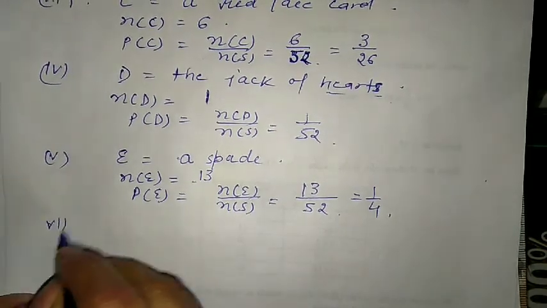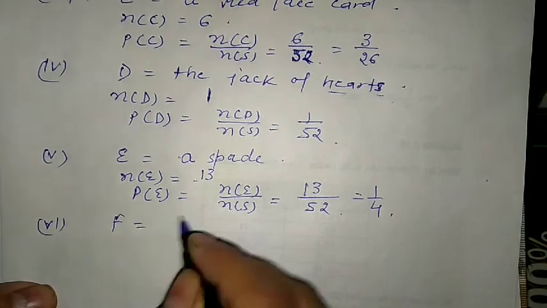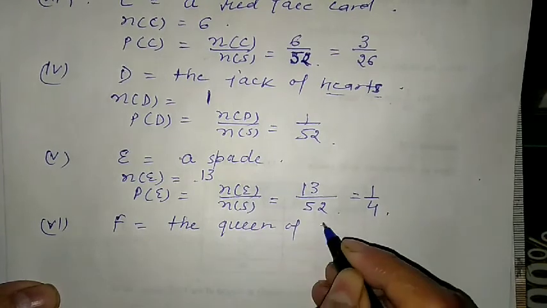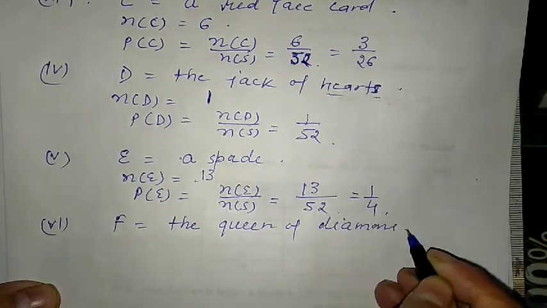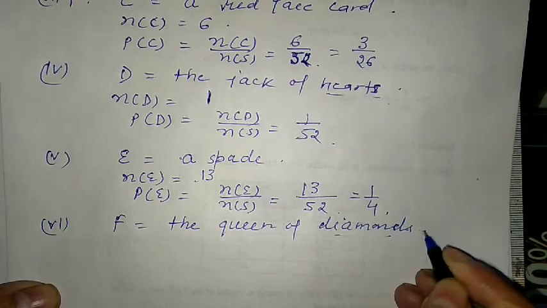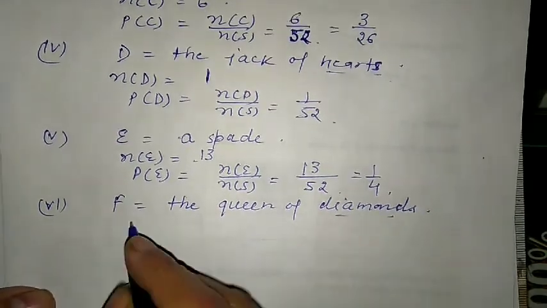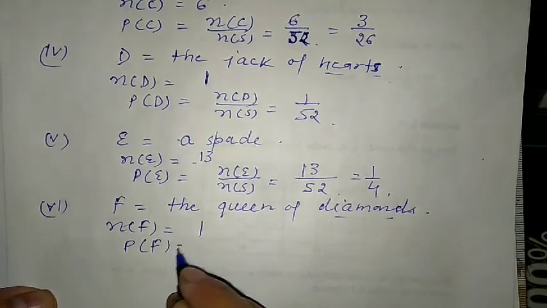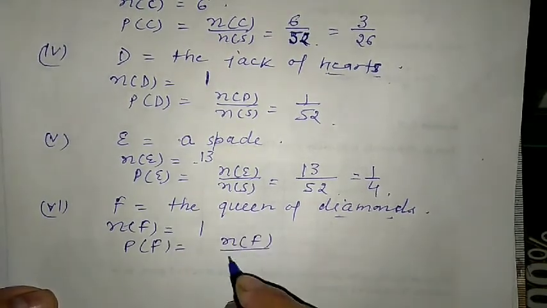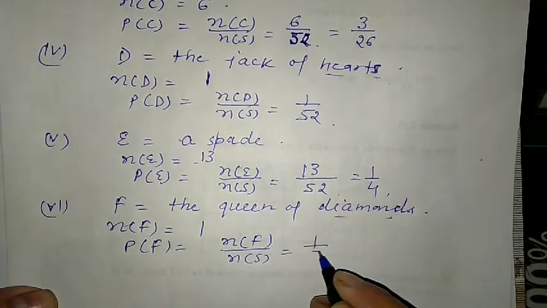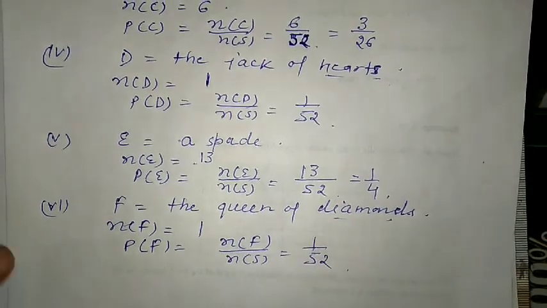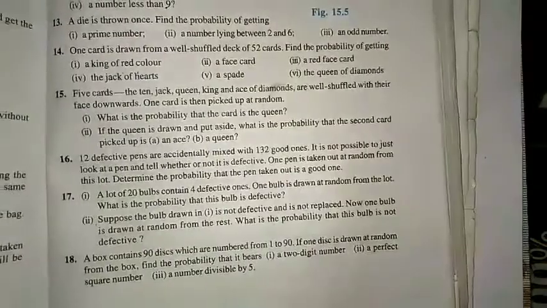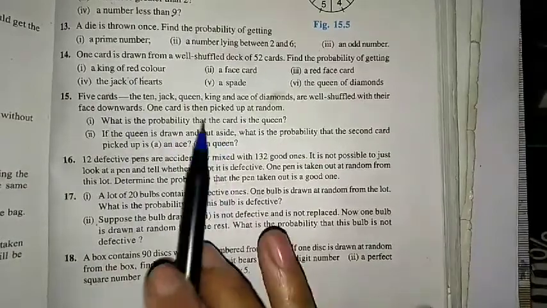Now the sixth part is there, and suppose this is F, we are taking the queen of diamonds. Again, a particular suit is there, and each suit is having a single card, so number of F is equal to 1. So probability of F is equal to number of F upon number of S. Again, the answer is 1 upon 52. So this is question number 14. Similarly, we can do the 15th question, but this is a little bit changed.